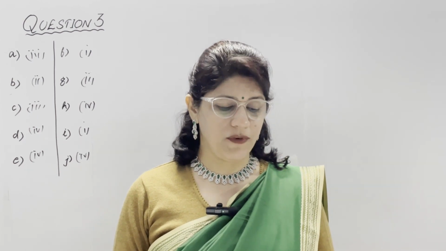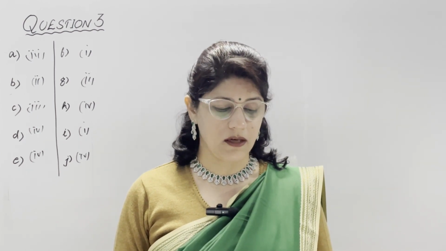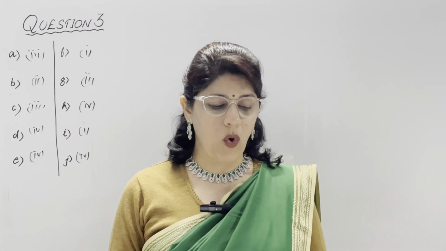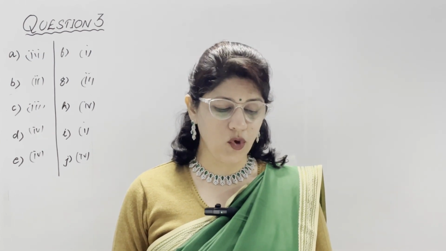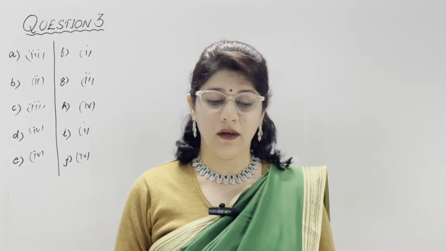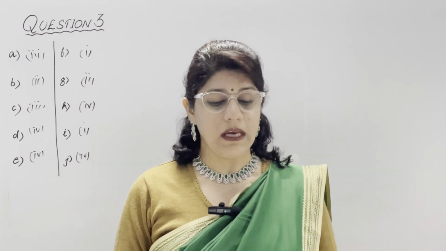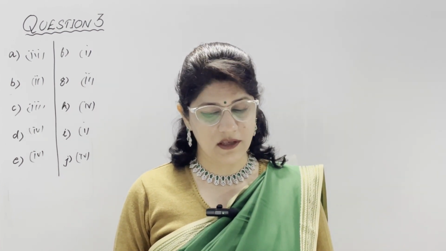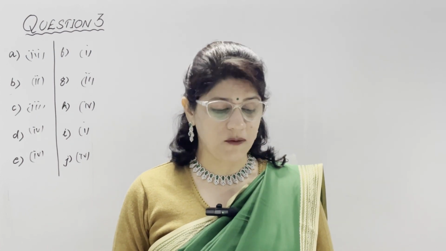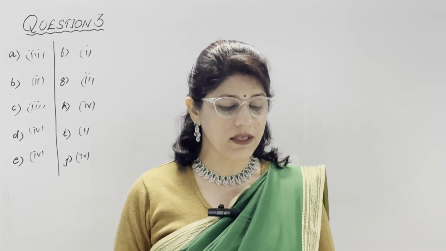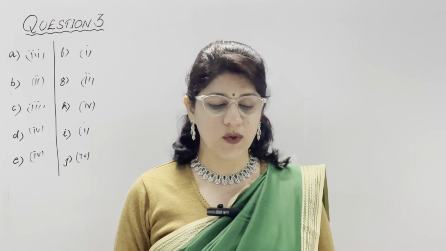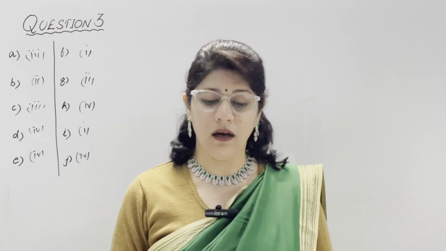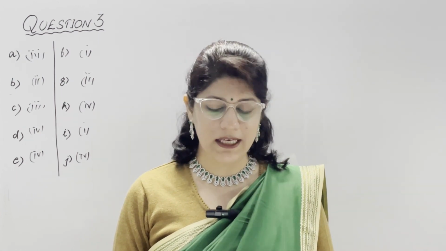D part is with reference to Bhakra Nangal Dam, answer the following. Name the river on which it has been constructed. We know the river is Satluj. Second part, give any two uses of this dam. It has many uses: irrigation, generates hydroelectricity, prevents flood. Explain any 2 points. Third is name 2 states that benefit from this project. Punjab, Haryana, Rajasthan, Himachal Pradesh and Delhi.